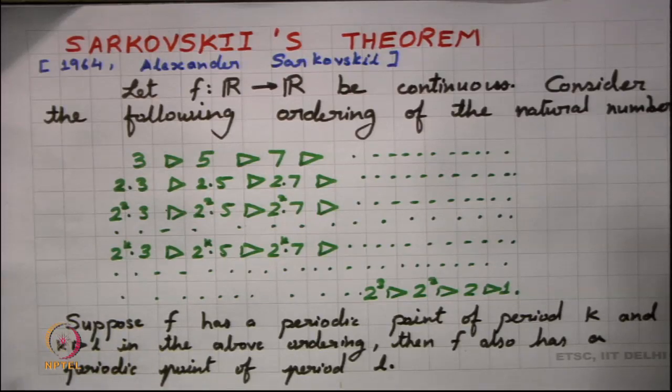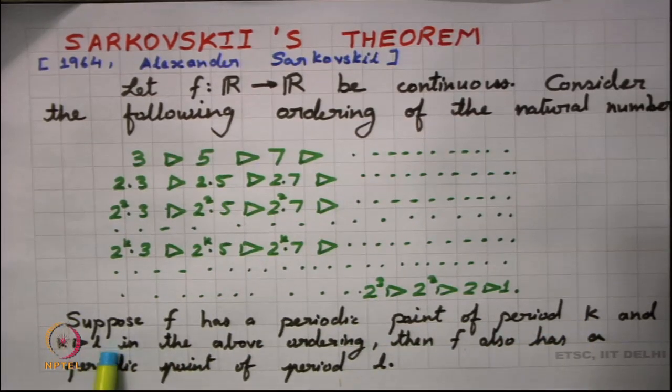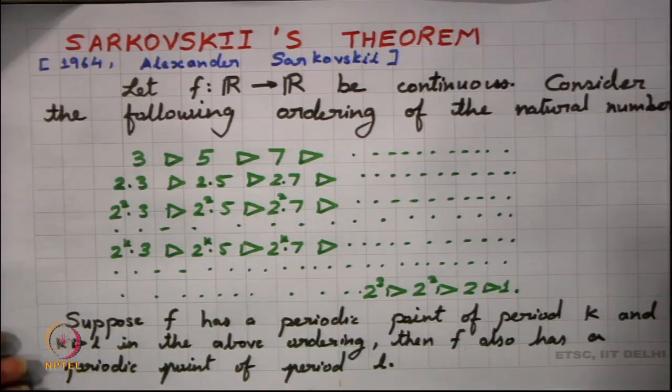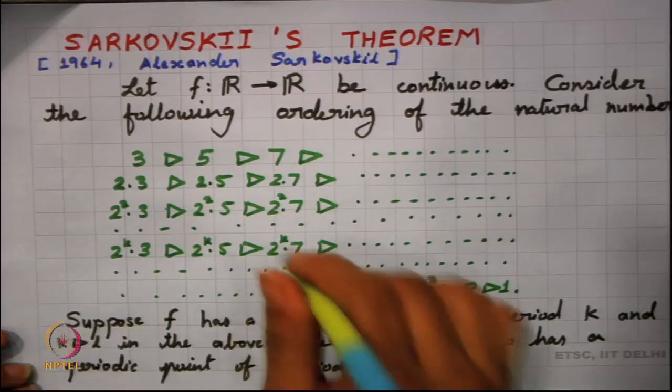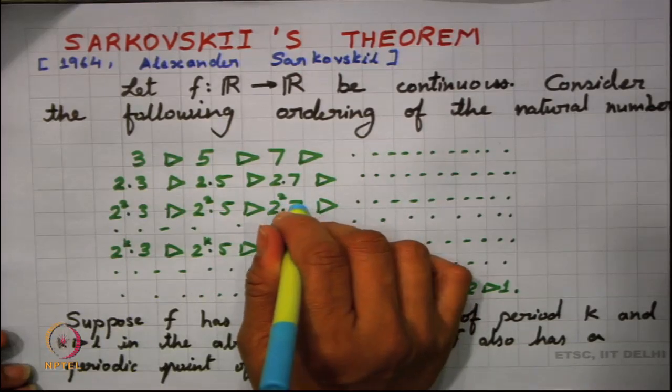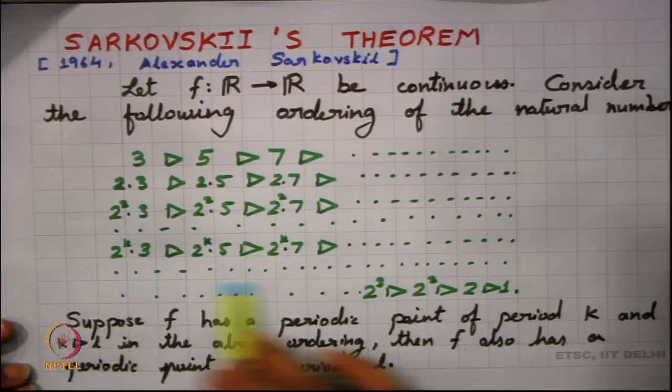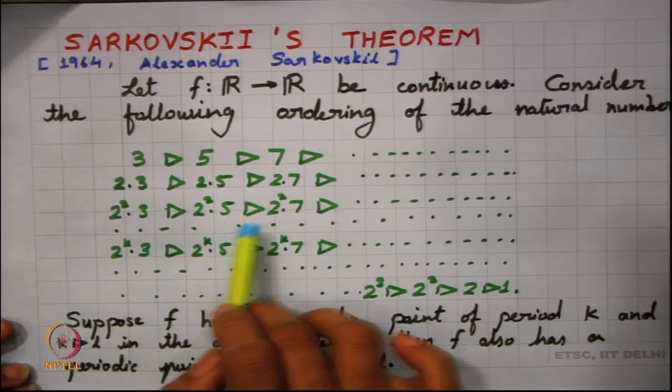It is something astonishing: if f has a periodic point of period k and k precedes L in this ordering, then f will also have a periodic point of period L. So, supposing in any map from reals to reals, if I can find a periodic point of period, say, 4 into 7, then all the numbers which follow 4 into 7 will come up as periods.